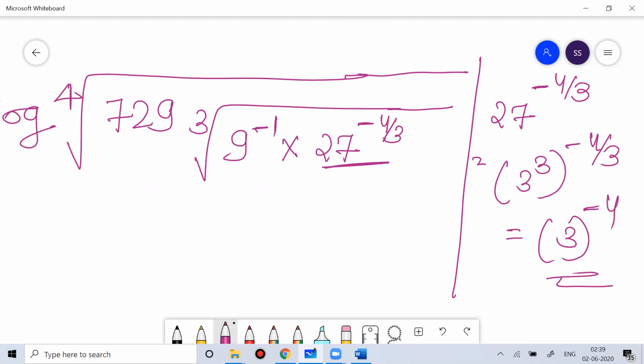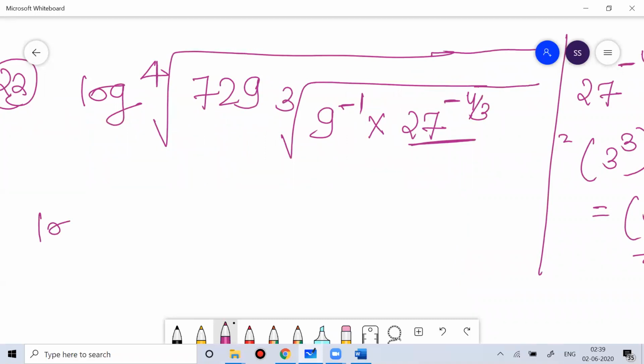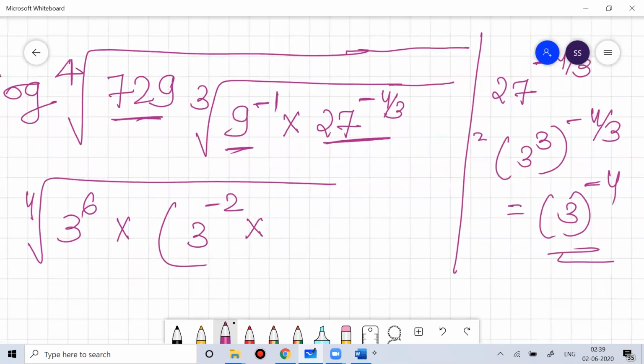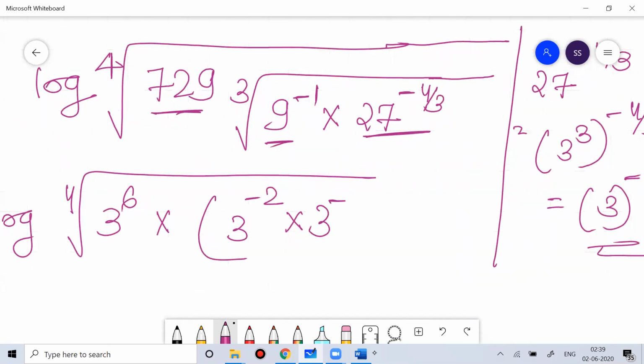Okay, so you can write this as log, fourth root of 729 is nothing but 3 to the power 6. And 9 is nothing but 3 squared, so 3 to the power minus 2, and 27 to the power minus 4 by 3 is nothing but 3 to the power minus 4.